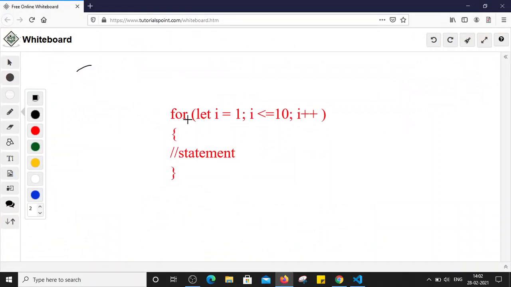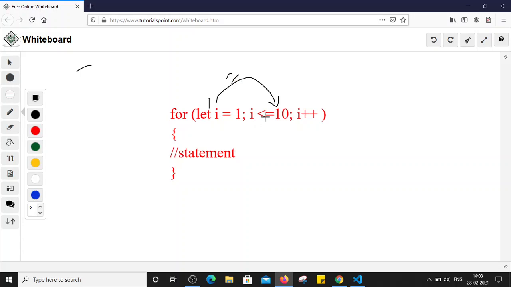So this is how we use the for loop. Here I have initialized the variable, right? So let i = 1. That is the first step. So at the first step, we initialize the variable, that becomes let i = 1. After that, in the second step, we check the condition, whether i is less than or equal to 10. So we will check the condition.